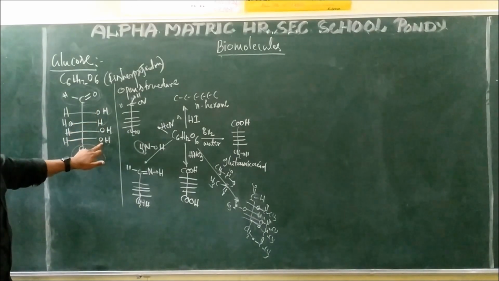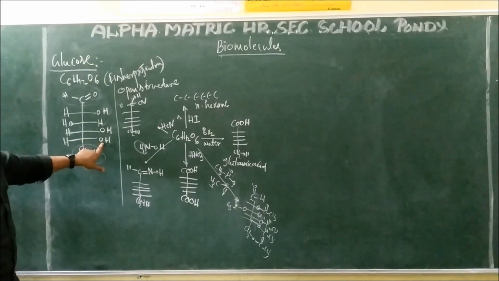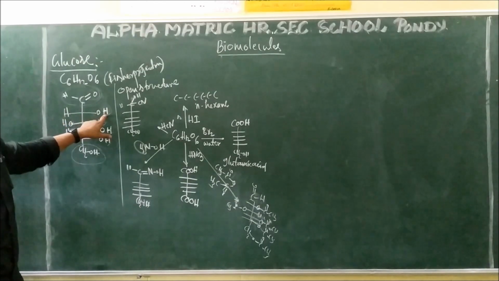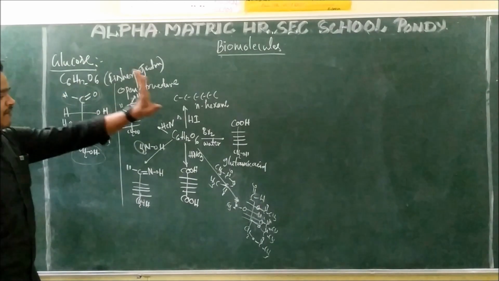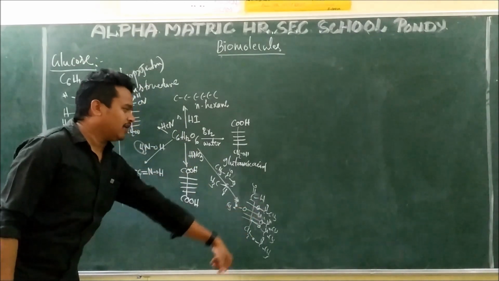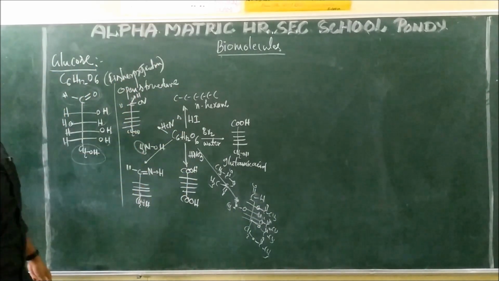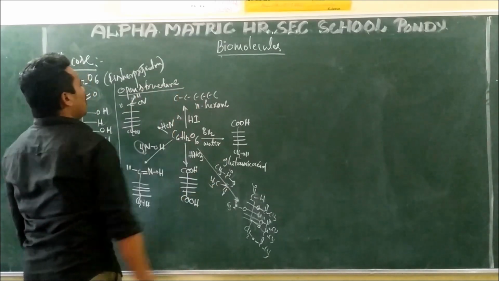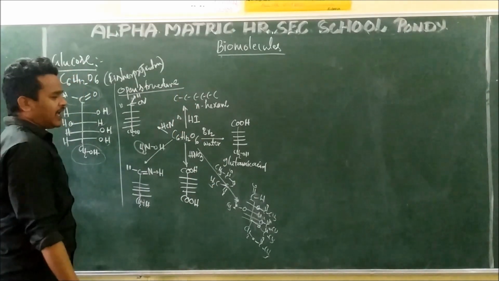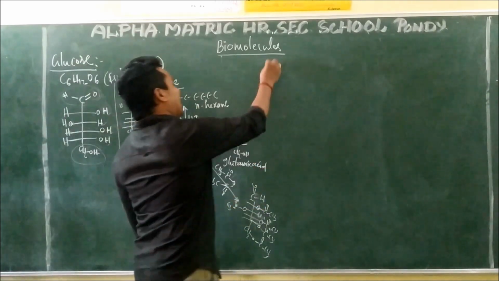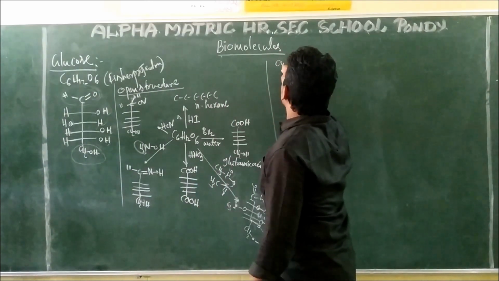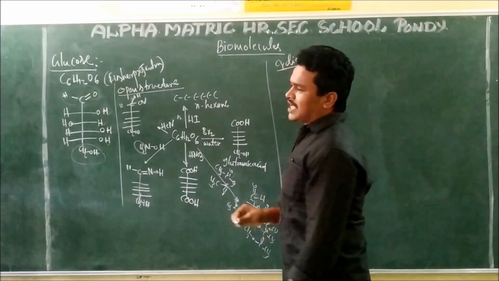1, 2, 3, 4, 5: one OH group, second OH group, third OH group, fourth OH group, fifth OH group. Five OH groups are there, so five acetates are formed in glucose. All these reactions prove that glucose has an open chain structure. And some reactions prove that it is cyclic, that it contains a cyclic structure.